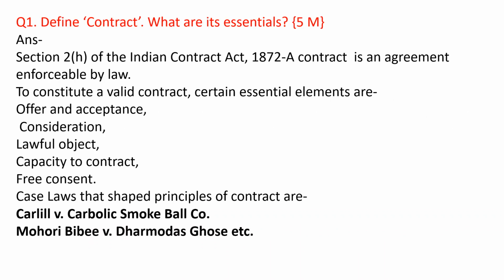Define contract. What are its essentials? Section 2(h) of the Indian Contract Act 1872: a contract is an agreement enforceable by law. This is a section you must remember. To constitute a valid contract, certain essential elements are offer and acceptance, consideration, lawful object, capacity to contract, and free consent. The case law in this regard is Carlill versus Carbolic Smoke Ball Company. The second case is Mohori Bibee versus Dharmodas Ghose.